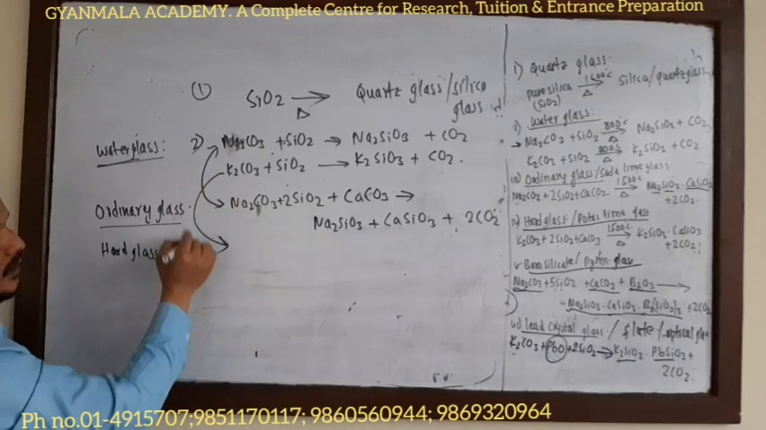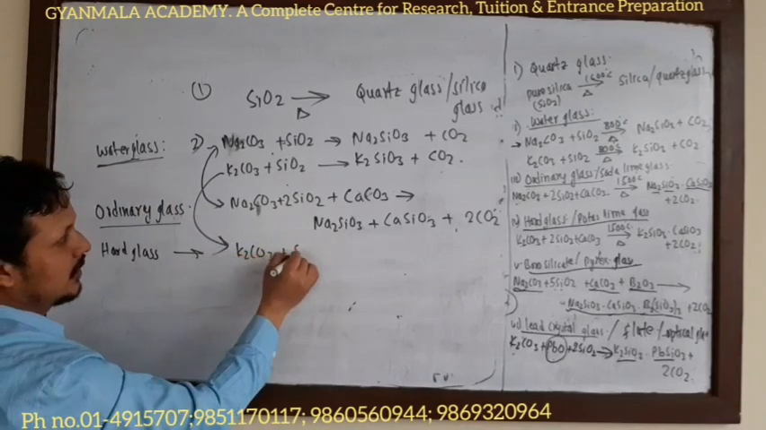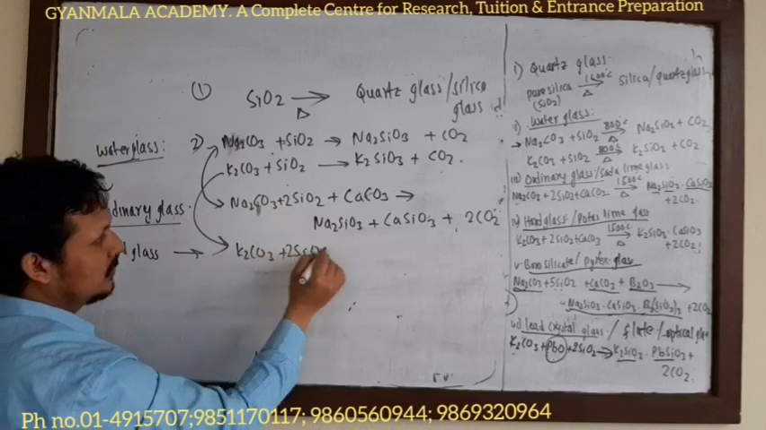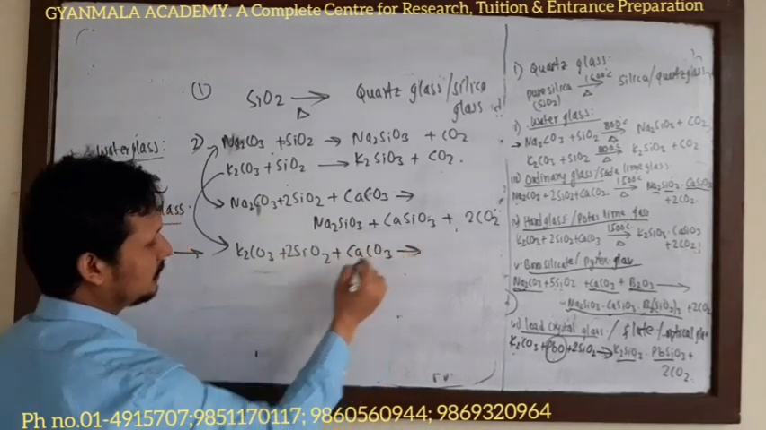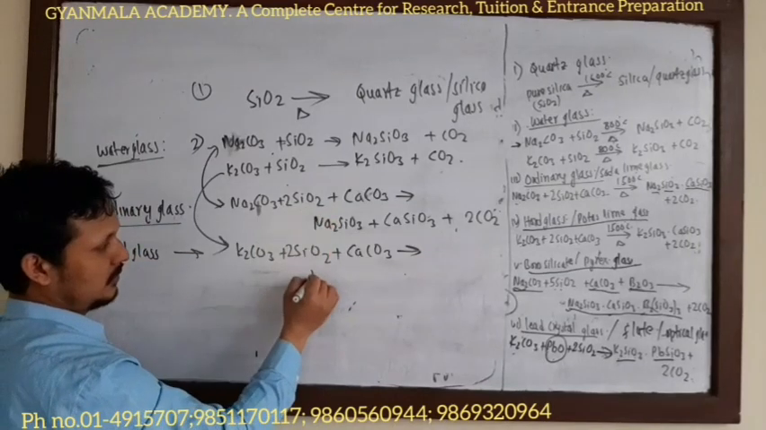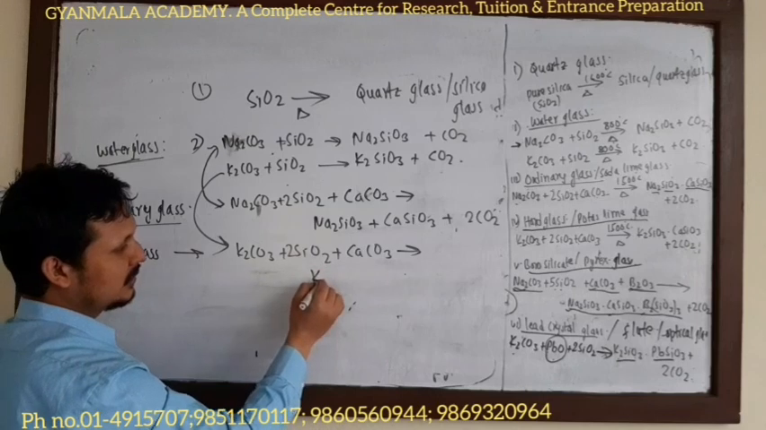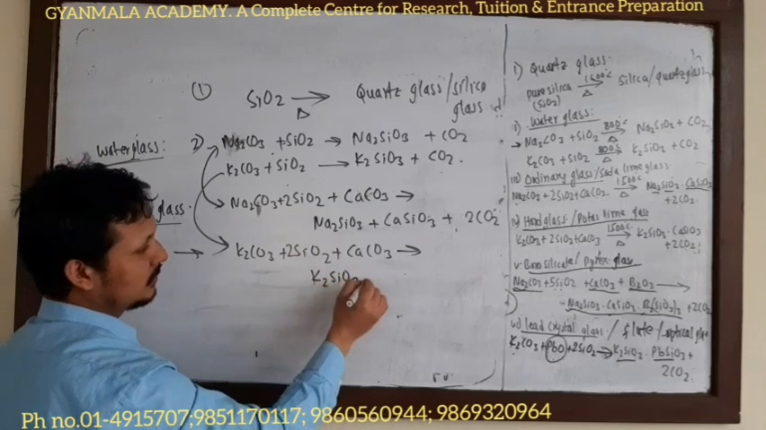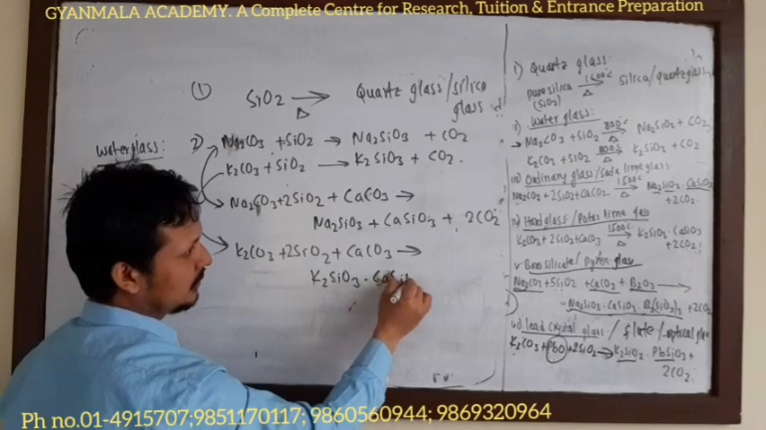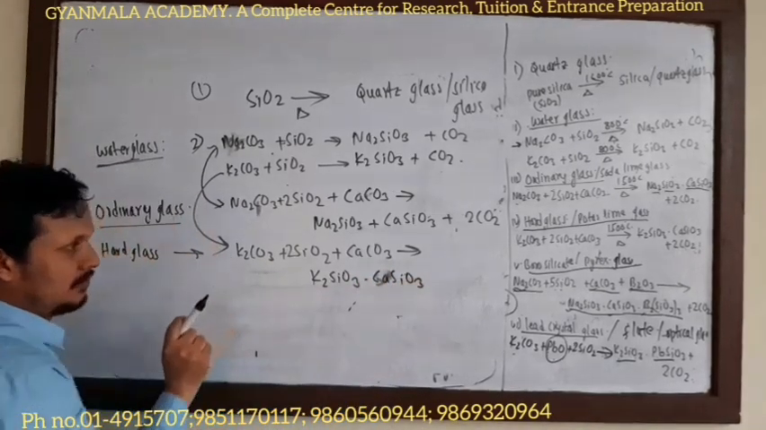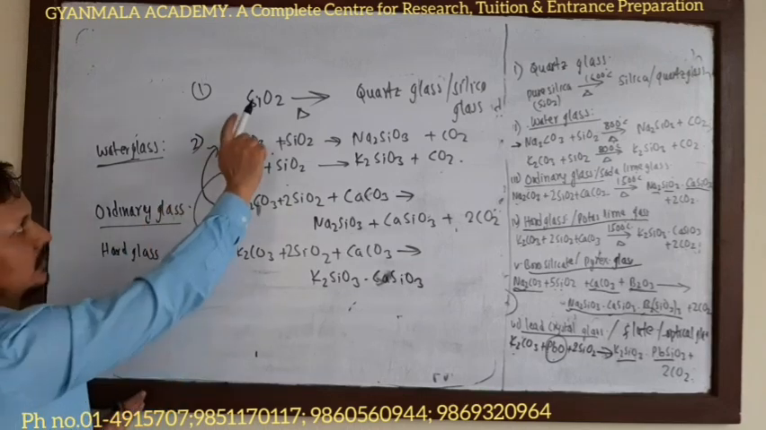The second type of water glass: K2CO3 plus SiO2 plus CaCO3. It gives potassium silicate, K2SiO3, and calcium silicate, CaSiO3. Two types of metals are used there, potassium and calcium. Be careful and watch it.